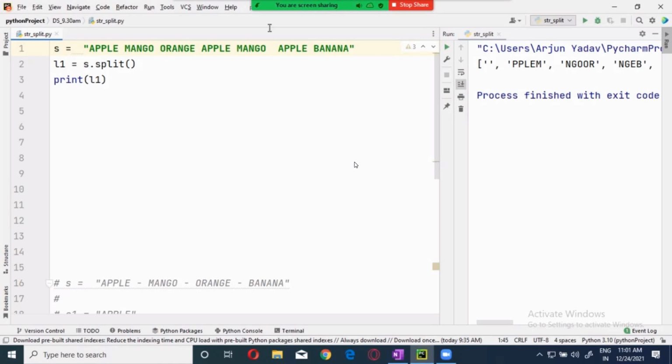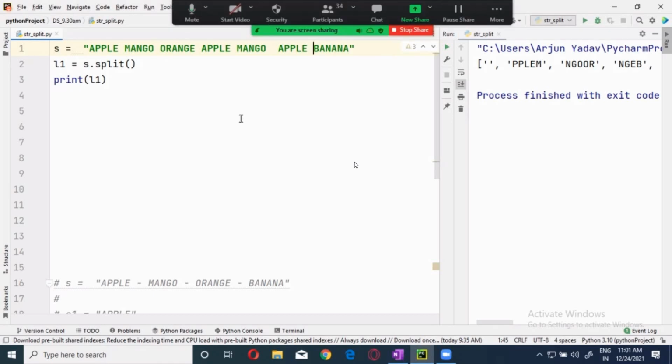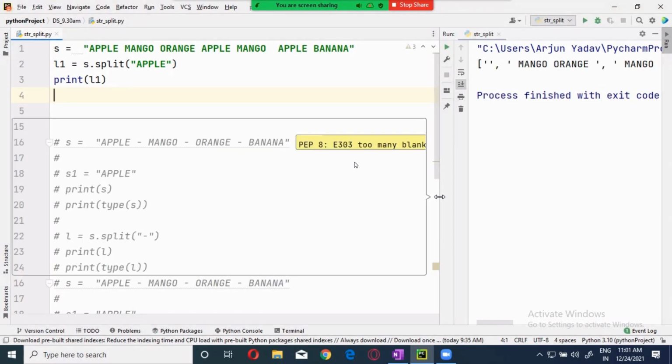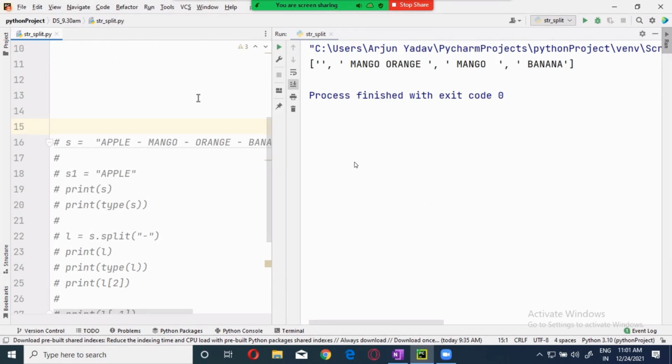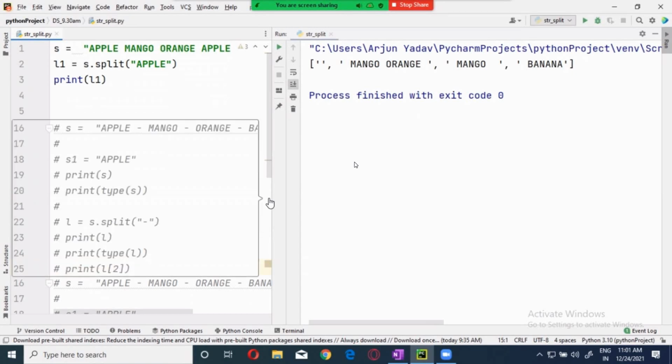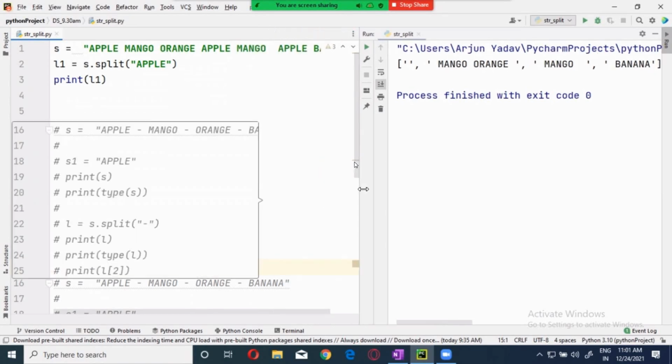How many apples are there? 3 apples are there. Now I want to split it based on the apple. Can I do it? Yes. Now if I run it, I should get it. Mango orange. See this, the mango orange is there. And then mango is there because apple is gone. Because apple is the delimiter, we have used it.